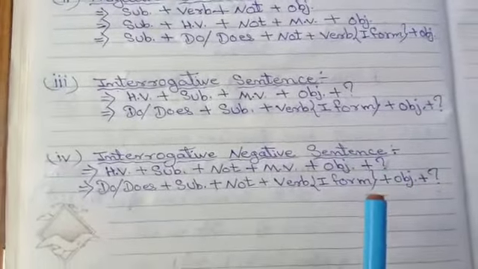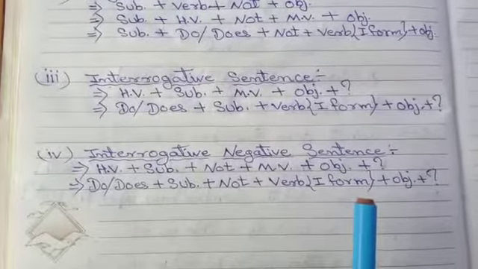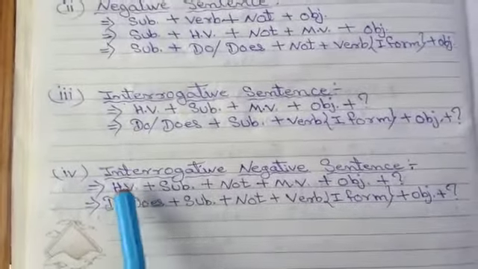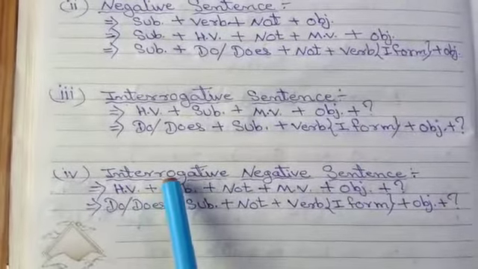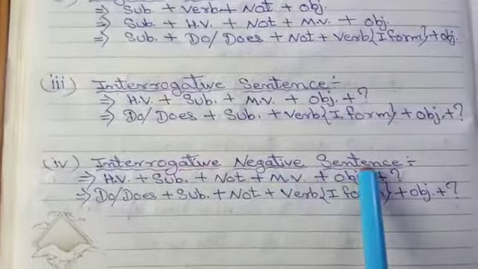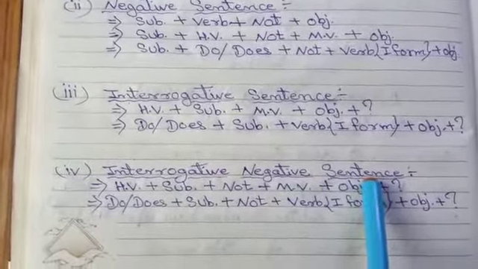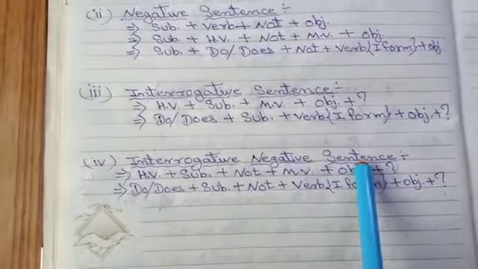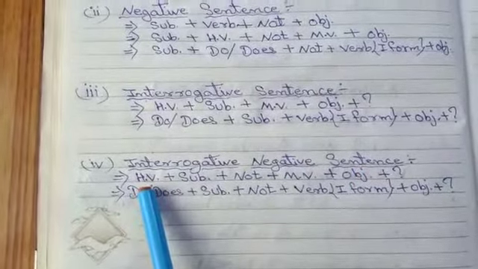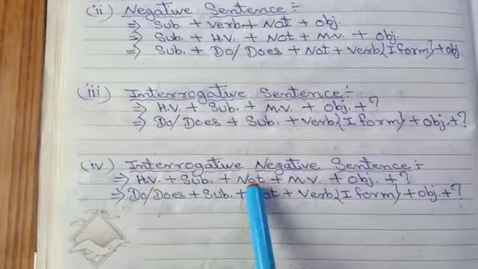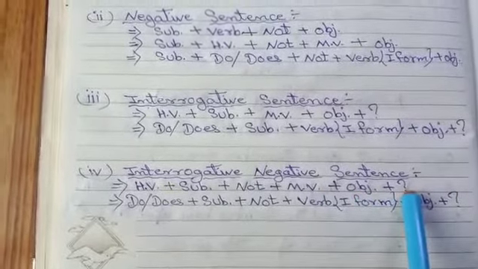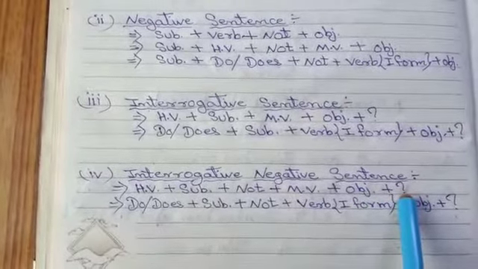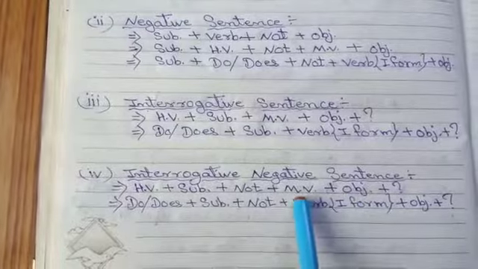Now the last structure in present indefinite tense is interrogative negative sentence. The structure of interrogative negative sentence of present indefinite tense is HV, helping verb, plus subject plus not plus MV, main verb, plus object plus question mark. If you open it, what should be given there?